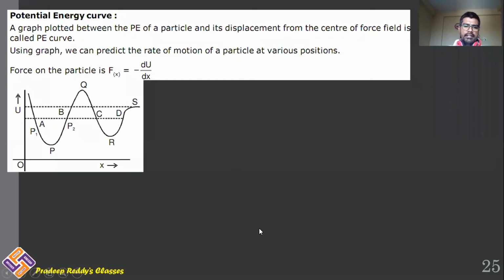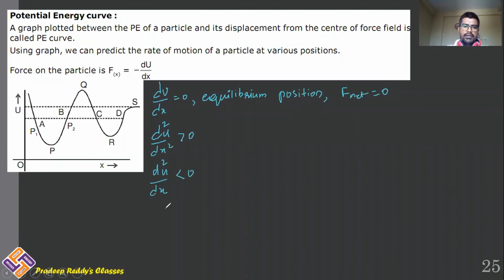So we have learned that du by dx is equal to 0 gives you equilibrium position. At equilibrium position, net force acting on the object will be equal to 0. And d square u by dx square can be greater than 0, d square u by dx square can be less than 0, d square u by dx square can be equal to 0. Based on that, we have three different types of equilibrium.